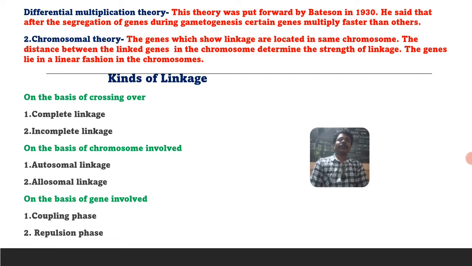Linkages are classified on the basis of their crossing over, on the basis of the chromosomes involved, and on the basis of the genes involved. The first one is on the basis of crossing over. Linkages are classified into two types: complete linkage and incomplete linkage. On the basis of the chromosomes involved, one is autosomal linkage and another is allosomal linkage. And on the basis of the genes involved, one is the coupling phase and another is the repulsion phase. Let us study one by one.